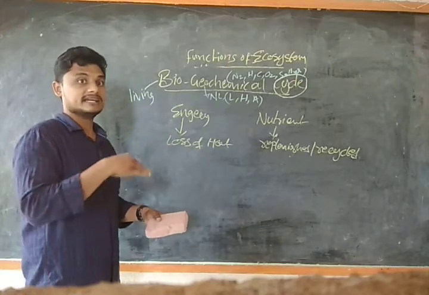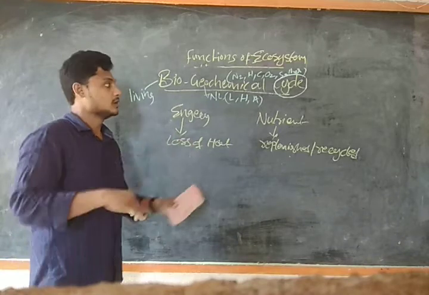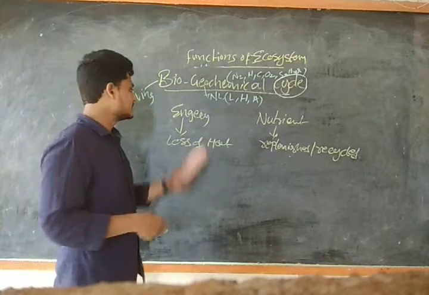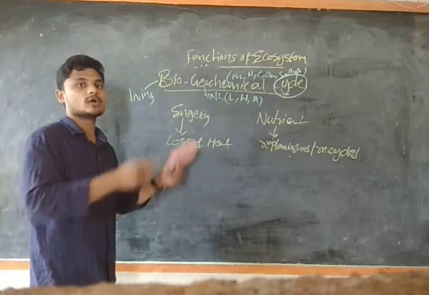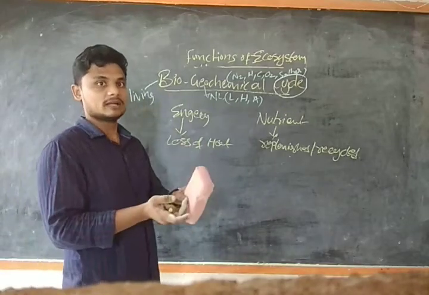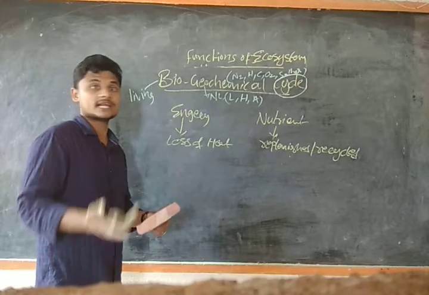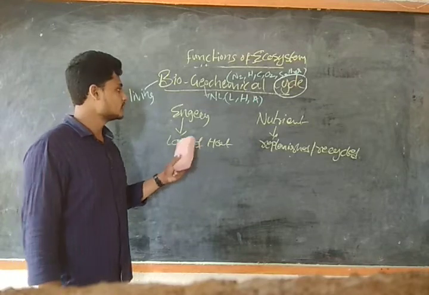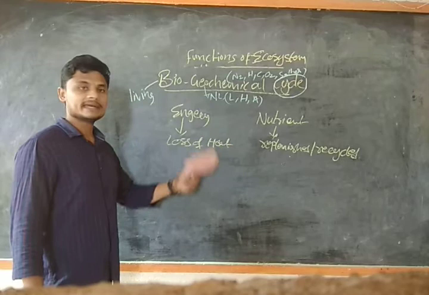Only the nutrients will cycle. So the nutrient cycle can be done, but the energy cycle can't be done. The energy is transferred from one trophic level to another, but in such a way that the entire energy is not transferred. Some is lost as heat, but the nutrients will be replenished and recycled again and again.